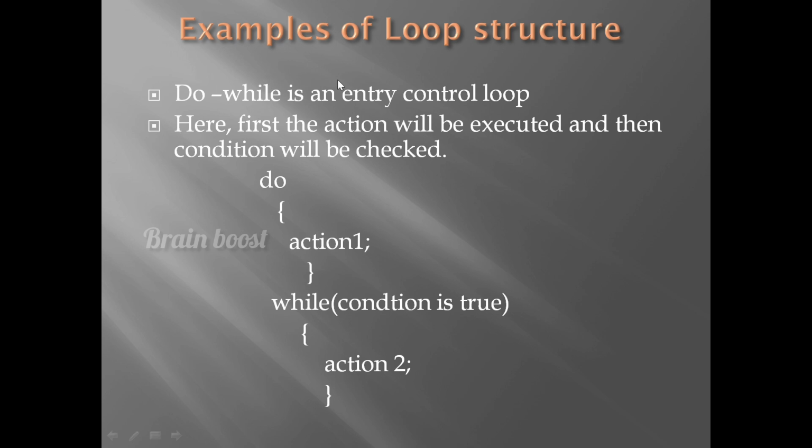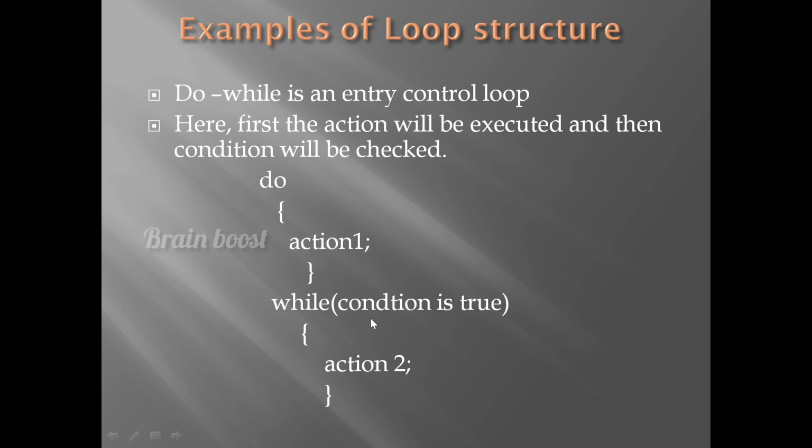And examples of loop structure. See, do while is an entry control loop. First one, the do while loop. Do while is an entry control loop. Here first the action will be executed and then the condition will be checked. In the do while, first the action will be executed, and then it goes to the while loop.